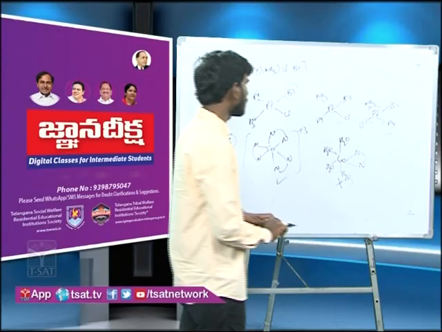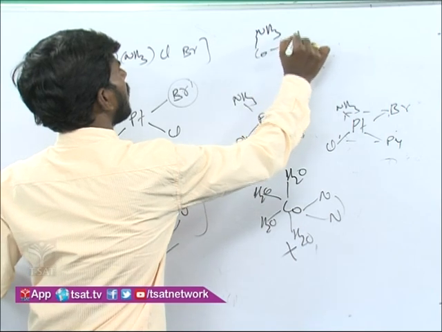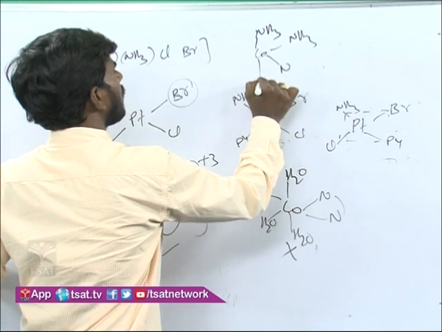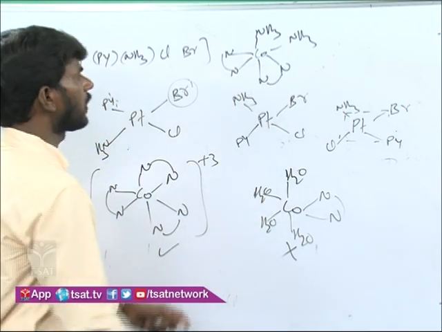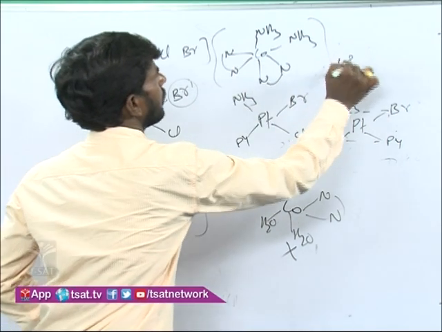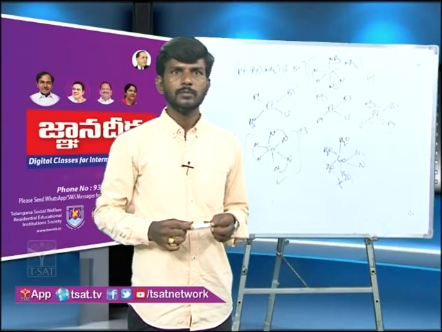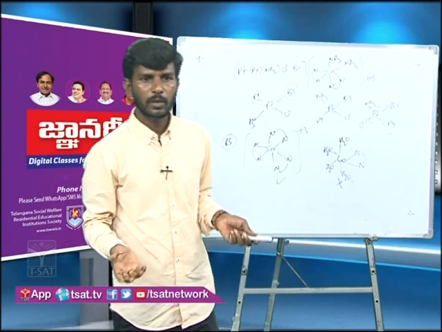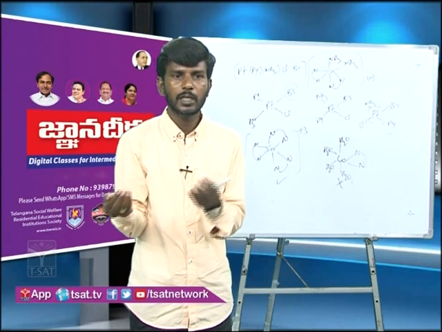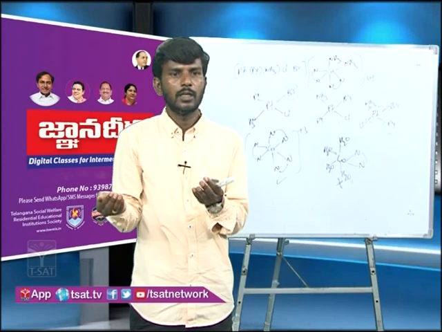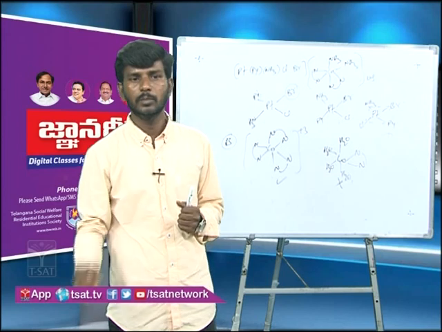In which form? It is in cis form. Like you see, cobalt, with ethylene diamine. So in this form it is optically active. There is no plane of symmetry in cis form. So you can ask, why have they not mentioned cis form? They are asking whether it can exhibit or not. So I can take cis or I can take trans. So in cis form it is going to exhibit optical isomerism. So the answer will be D.